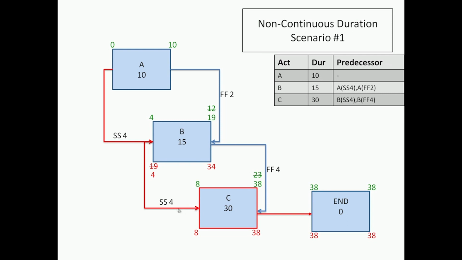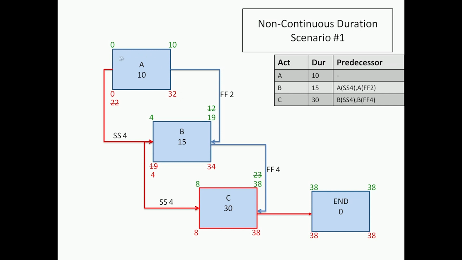But if I go through this relationship for the start of B, I would get 8 minus 4, which is 4. So in the backward pass, the minimum value controls, so this would be 4 and 34. And let me go back one more step. So we go back here, the 4 goes to 0, and 34 goes to 32.